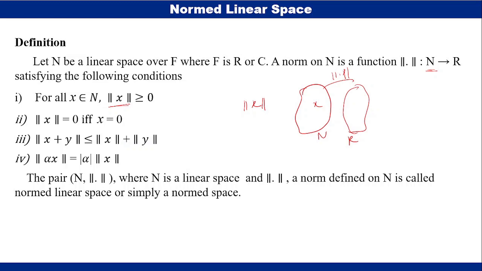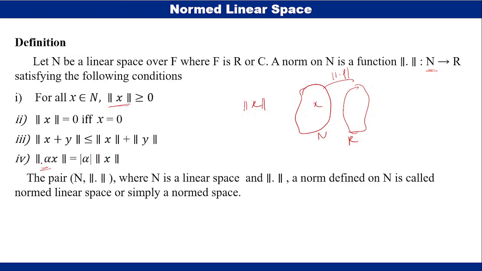The third axiom is, if we have a sum of two elements from the space n, then the norm of x plus y is less than or equal to the norm of x plus norm of y. Here we use the triangular inequality. And the fourth axiom is, if we have a scalar alpha and an element x of n, and we take a norm of the scalar multiplication, then this norm must be equal to the magnitude of the scalar, because the scalar can be negative, and this is the reason to take the magnitude of the scalar.